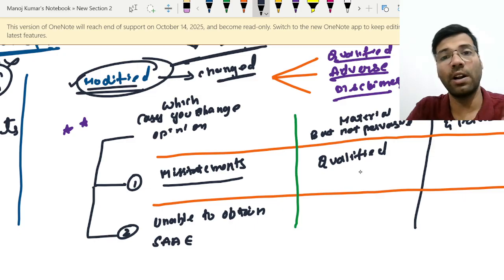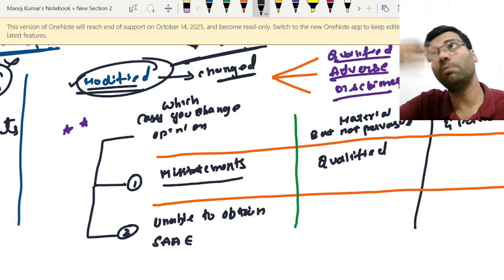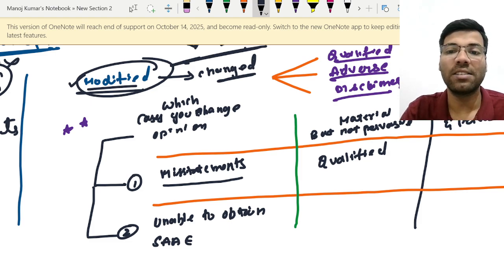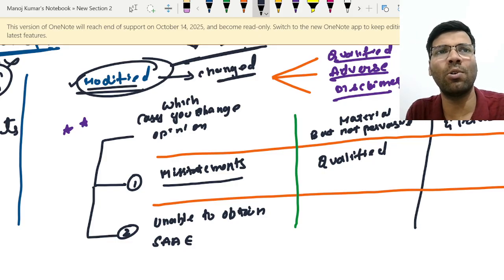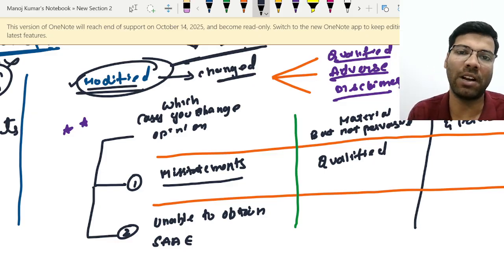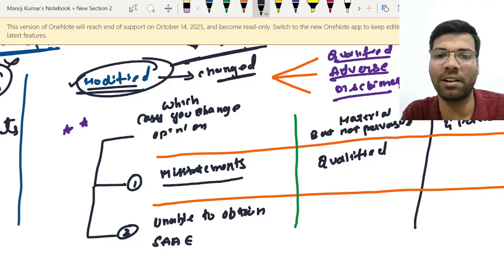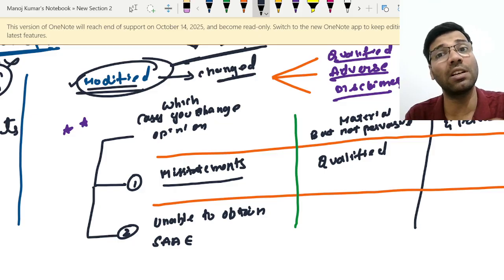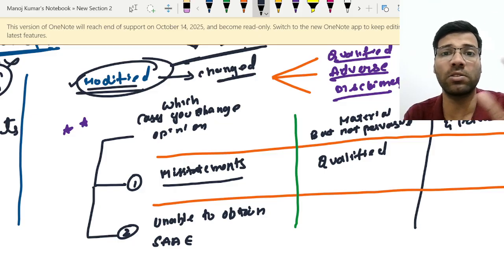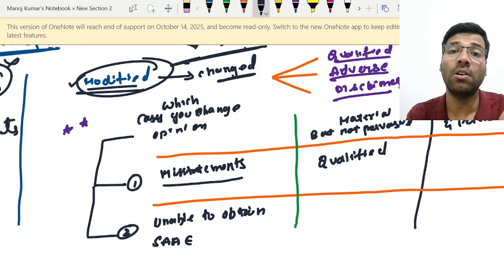Now the second case is you identified misstatements. They are material as well as pervasive. Pervasive means multiple accounts are affected, right? For example, say the auditor is conducting the cash verification. He has identified that there are two bills where the amounts were misstated while entering, and some other amounts were entered. In this case, it may be a material misstatement, but a significant portion of the balance sheet and profit and loss account is not affected. There is a mistake, I agree with that, but there is no pervasive effect.